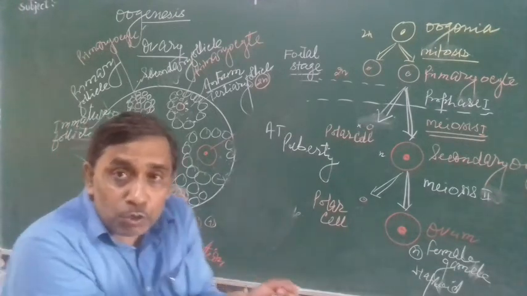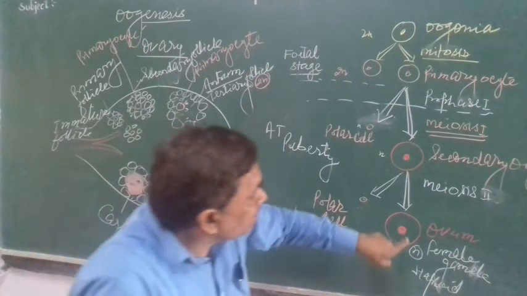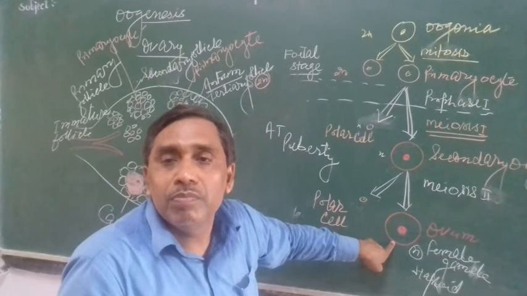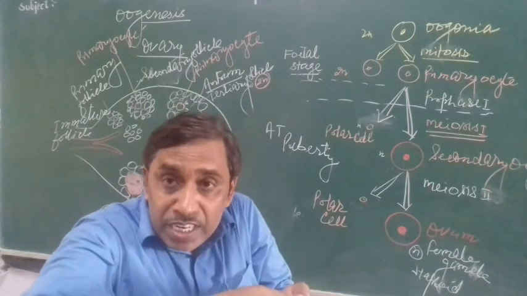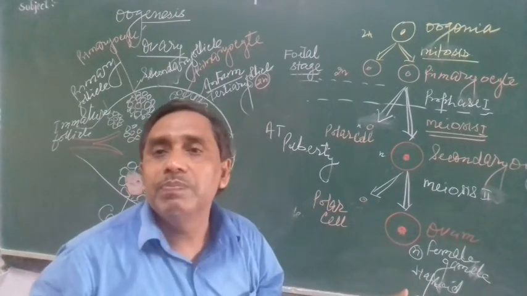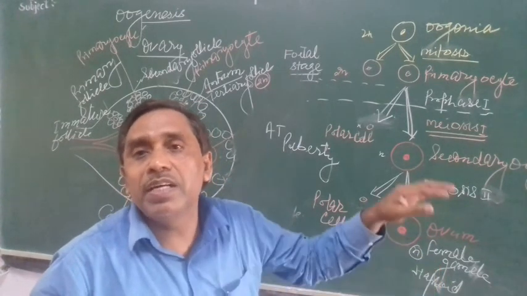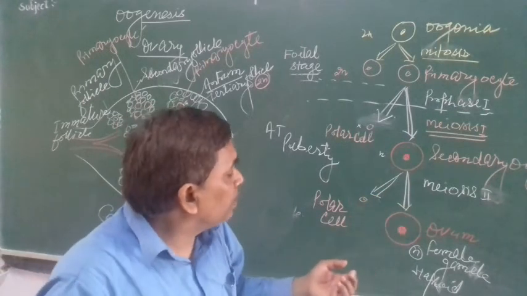And when this is received into the fallopian tube and comes into contact with sperm, then the secondary oocyte releases one polar cell and gets converted to ovum. As it gets converted to ovum, after releasing the polar cell, the nucleus of the sperm fuses with the nucleus of the ovum and forms zygote. Then it develops into embryo and gets implanted into the endometrial lining of the uterus to develop as a fetus and take birth.